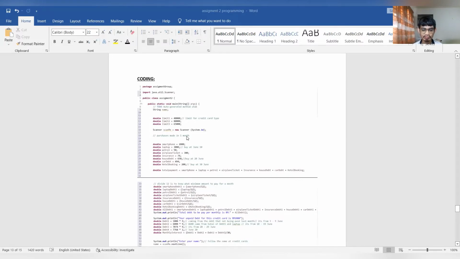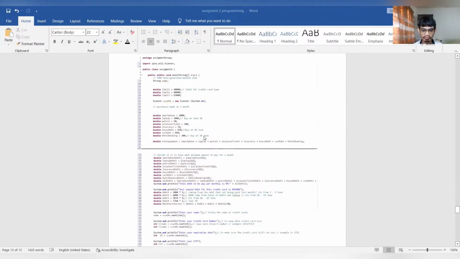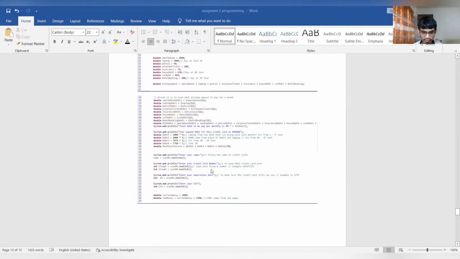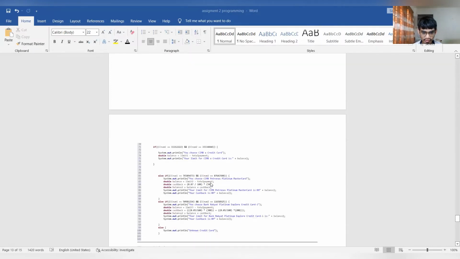There's little similarity to segment 1, but the difference is over here. If you put in CC number like this, for digit CC number 1 and CC number 2, you will get CIBE credit card.